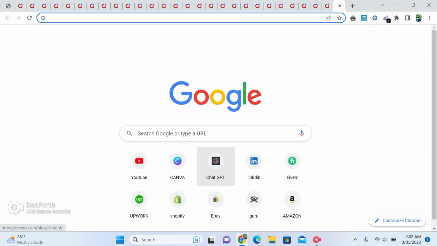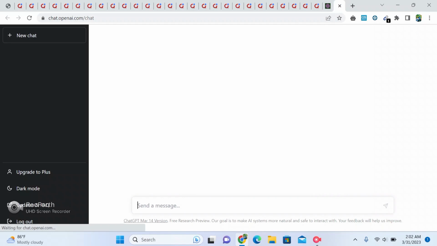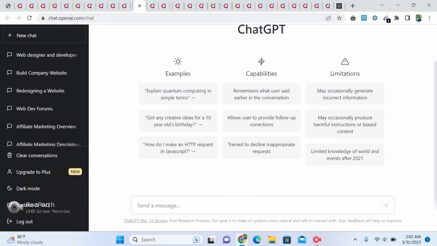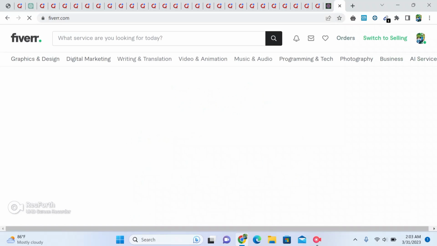Starting affiliate marketing can be broken down into a few key steps. Choose a niche. Select a topic or area of interest that you are knowledgeable about and passionate about. This will help you to create content and promote products more effectively.